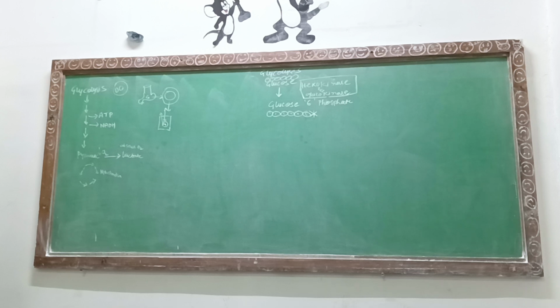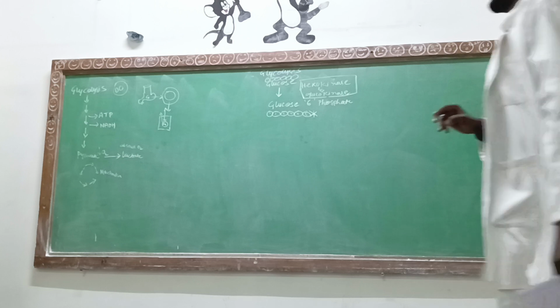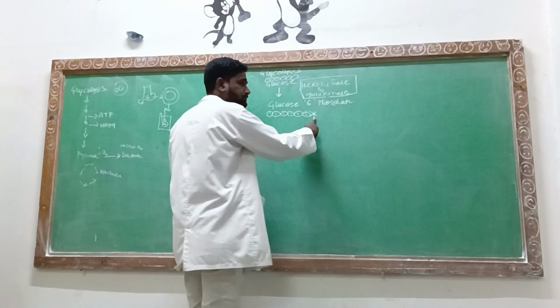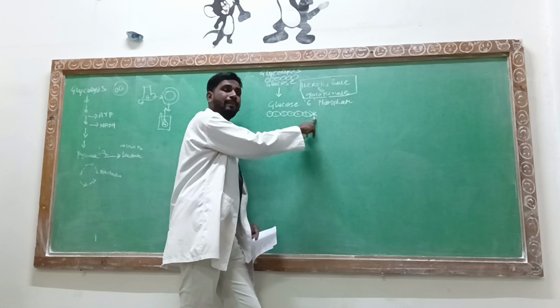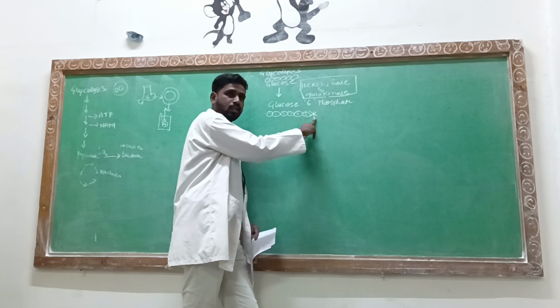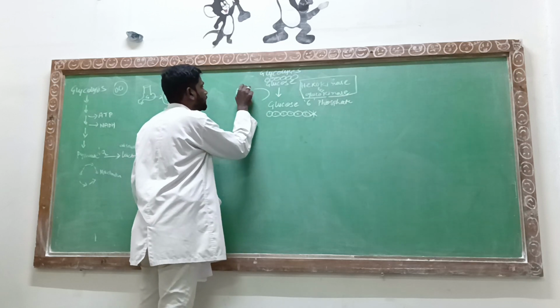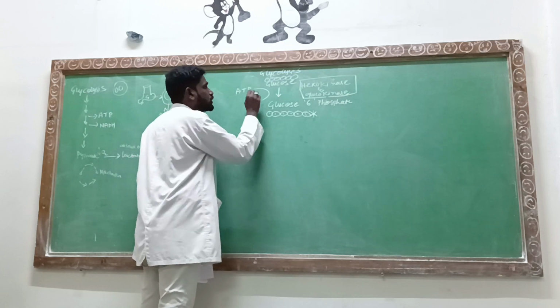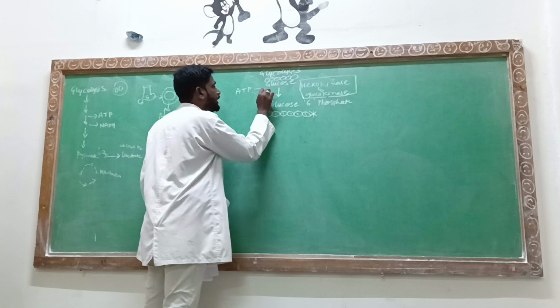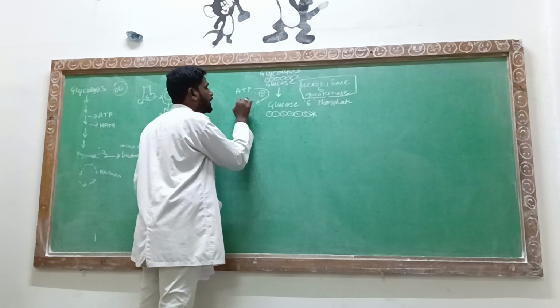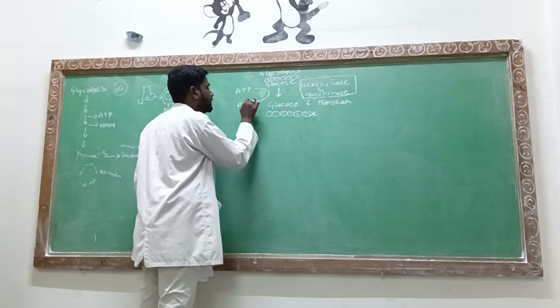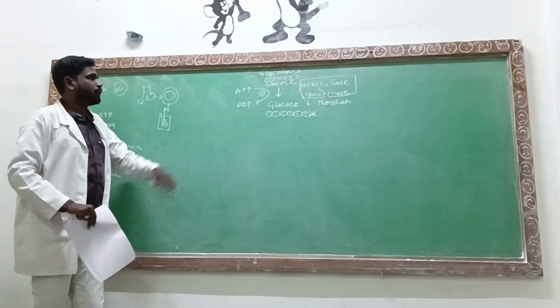Whenever the glucose from the circulation needs the phosphate to come and bind, the ATP molecule is going to donate its phosphate group and turn into ADP.